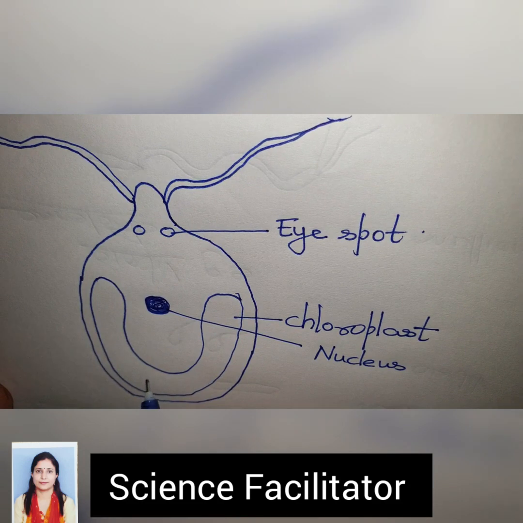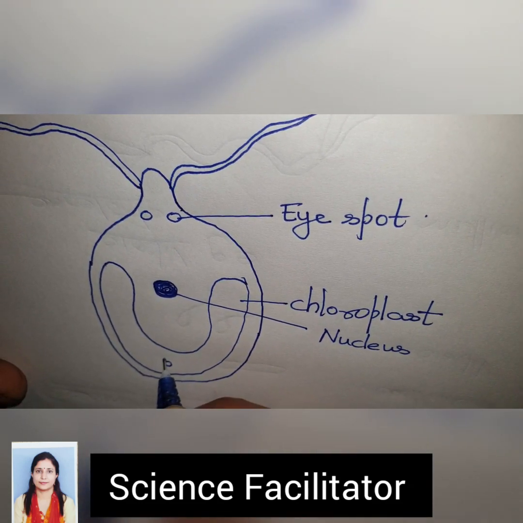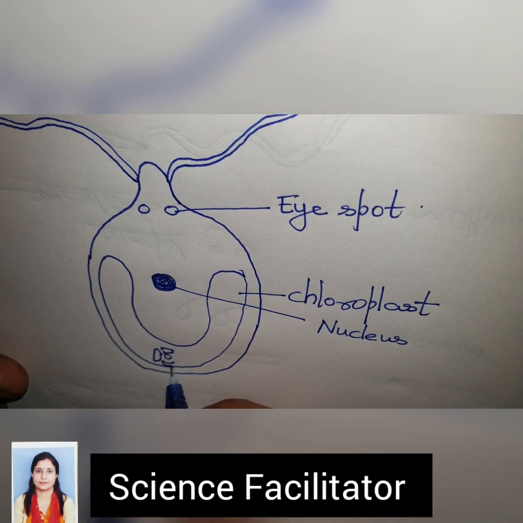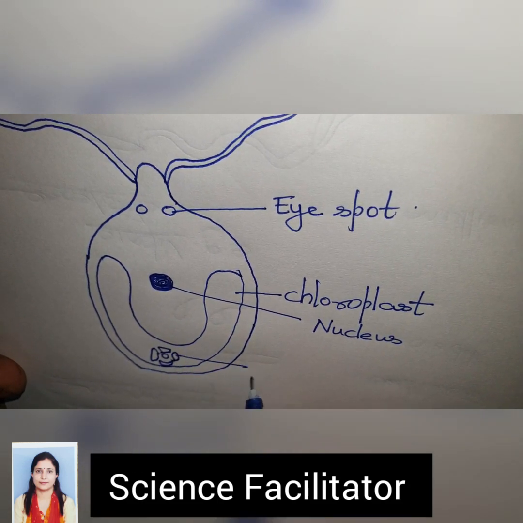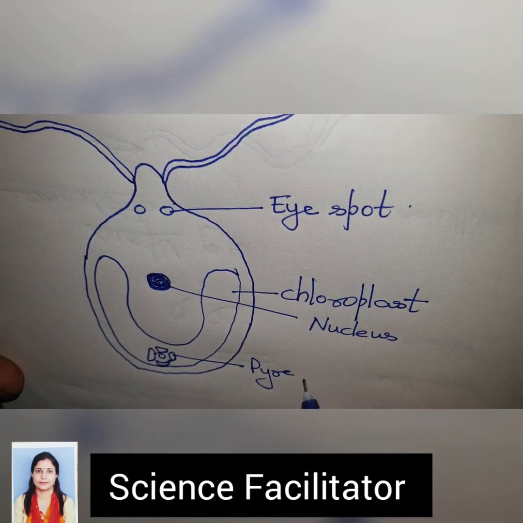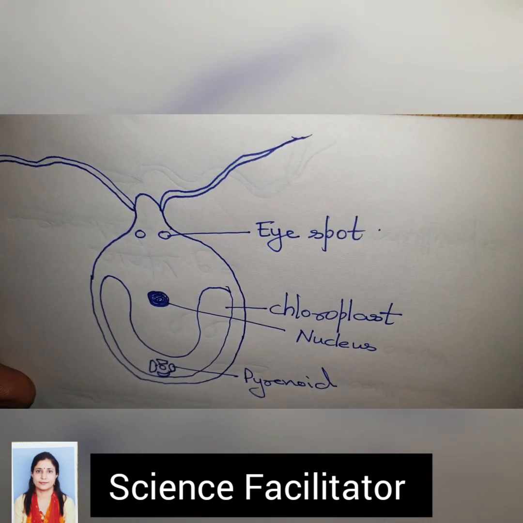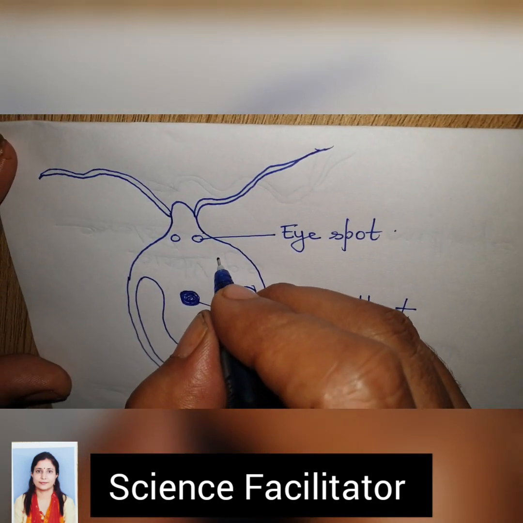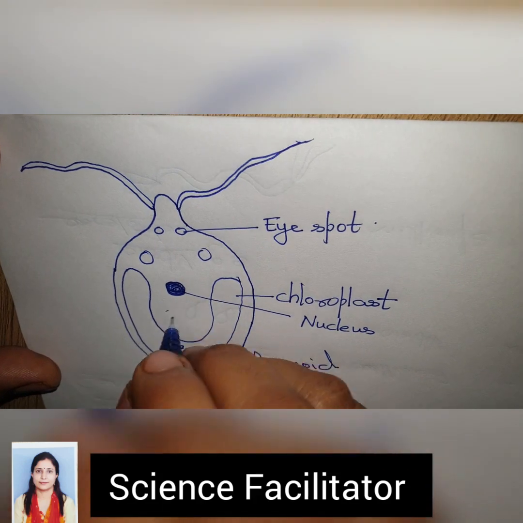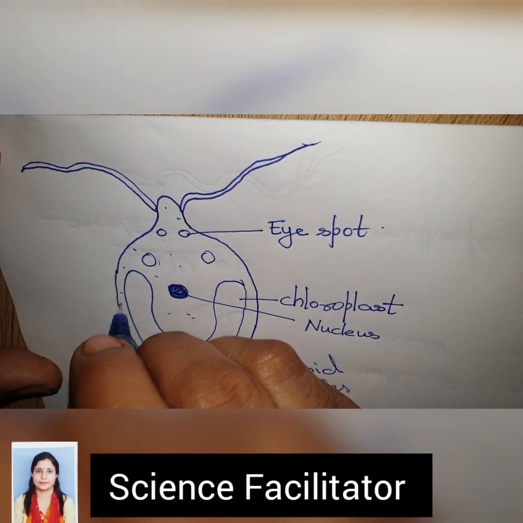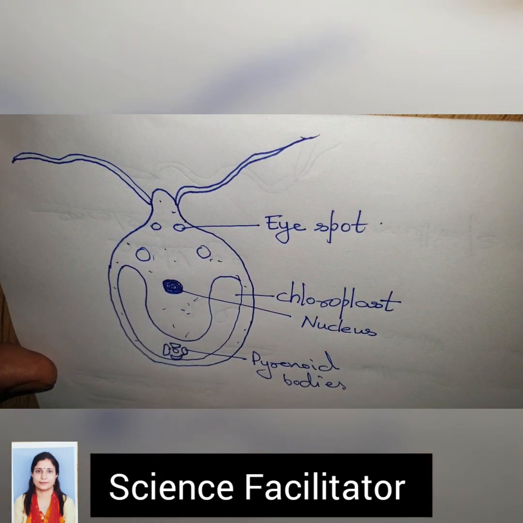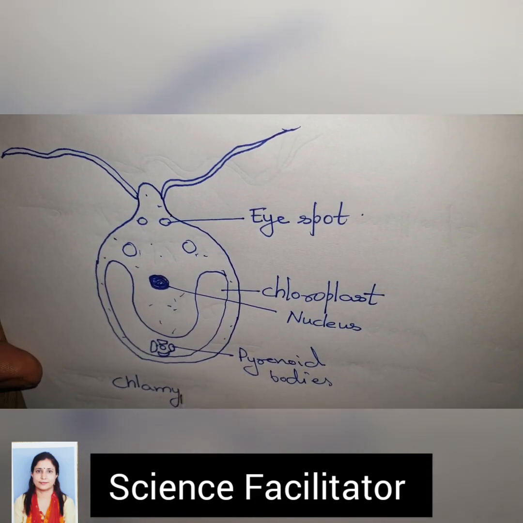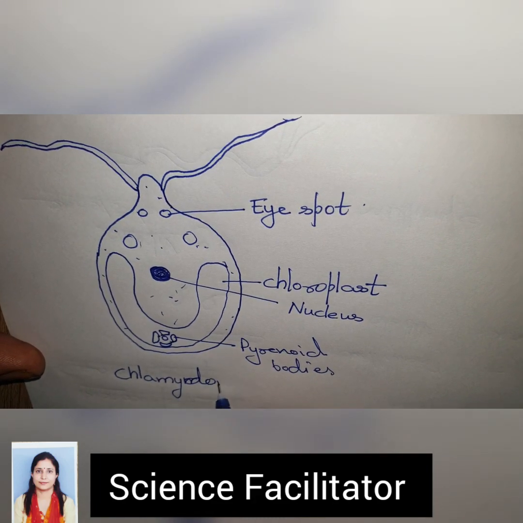In the center of the chloroplast, there are certain starch storing structures known as the pyrenoids. These bodies are known as pyrenoid bodies, which will store starch synthesized with the help of the chloroplast. There may be certain food vacuoles, and in all other areas the cytoplasm is there. So this is a unicellular alga, that is Chlamydomonas.